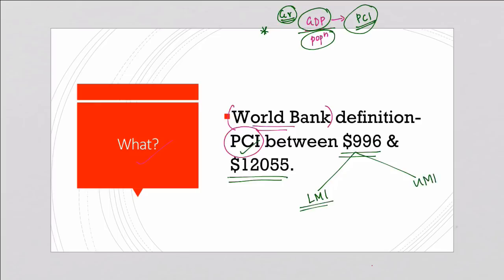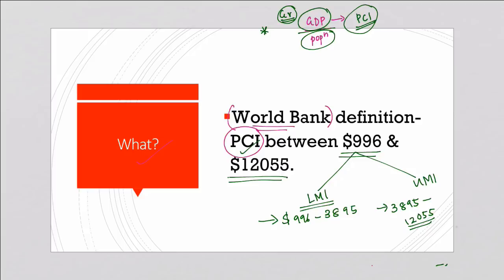Under the lower middle income trap, the per capita income would be between $996 and $3,895. The upper middle income trap means a per capita income between $3,895 and $12,055. This is the definition given by the World Bank.